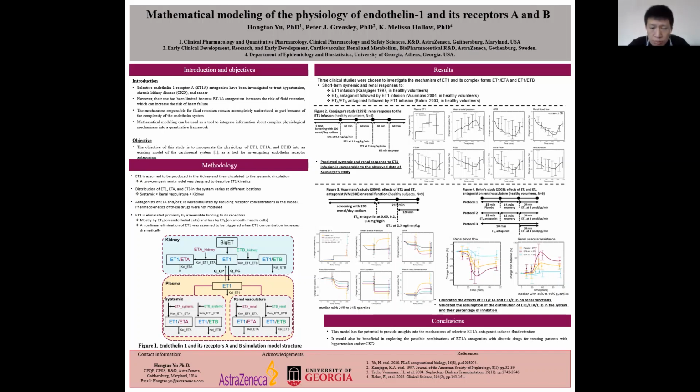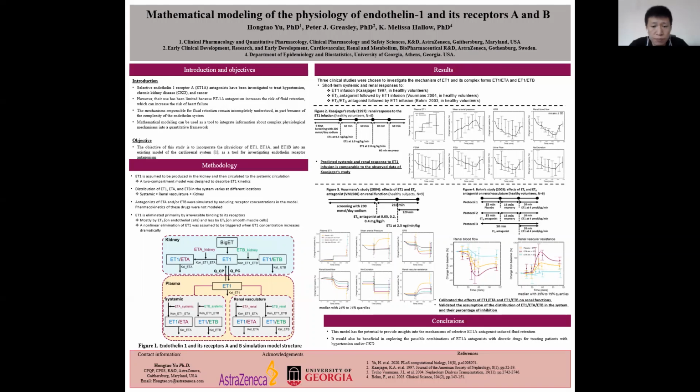ET1 is eliminated primarily by irreversible binding to its receptors, mostly by ETB, and lastly by ETA. In addition, a nonlinear elimination of ET1 was assumed to be triggered when ET1 concentration increased dramatically. Antagonists of ETA or ETB were simulated by directly reducing receptor concentrations in the model, but the PK of the drugs were not modeled.